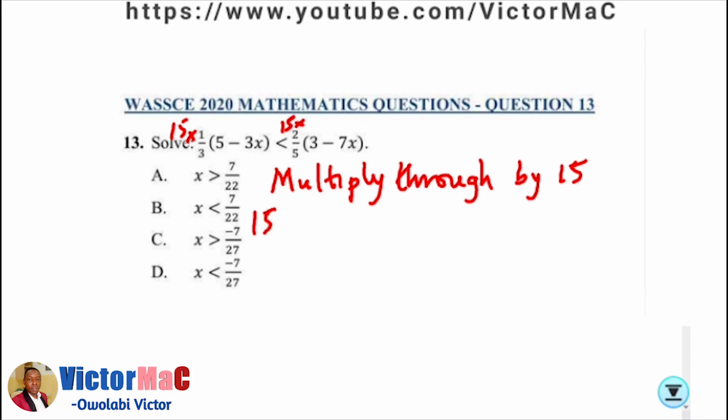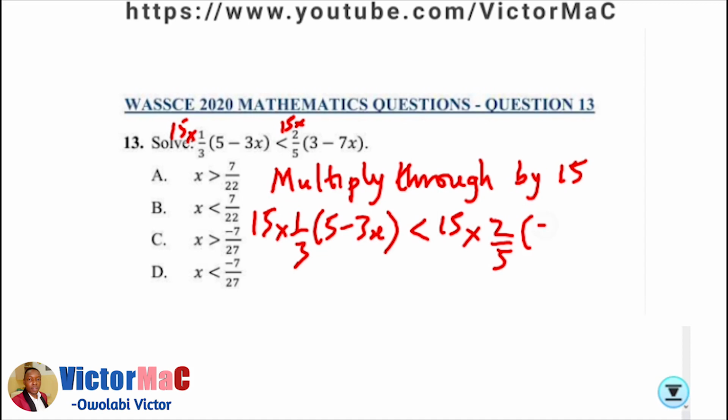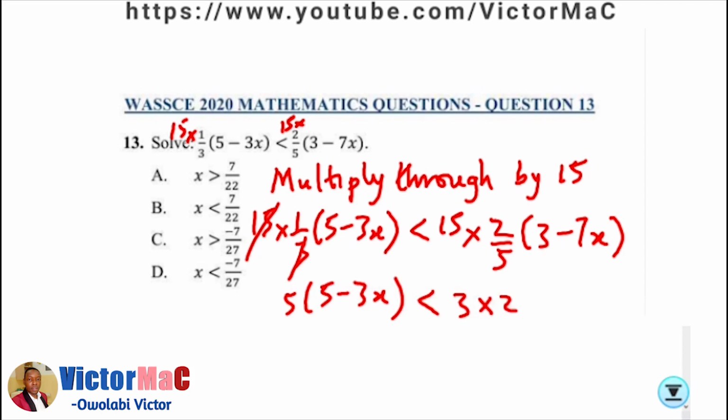Let me write it. 15 times 1 over 3 into bracket 5 minus 3x less than 15 times 2 over 5 into bracket 3 minus 7x. 3 in 15 is 5, and then 5 in 15 is 3, times 2, 3 minus 7x.